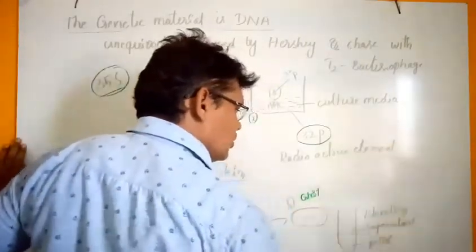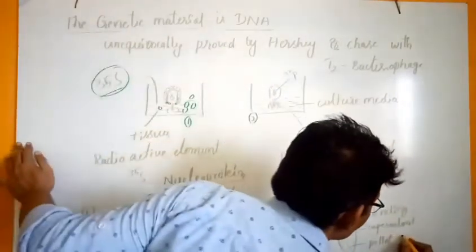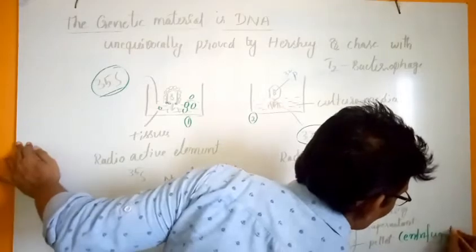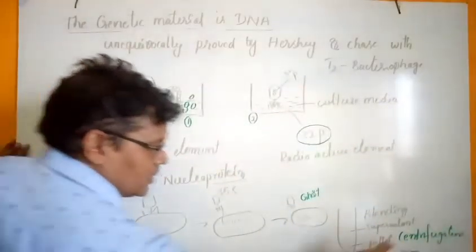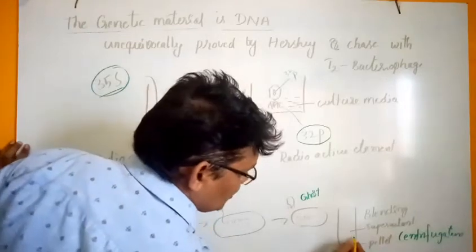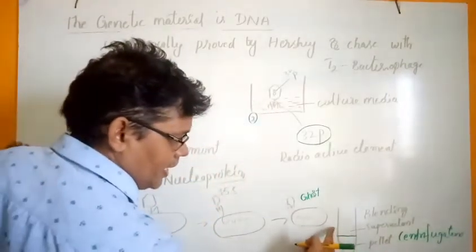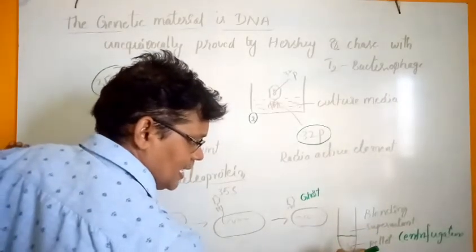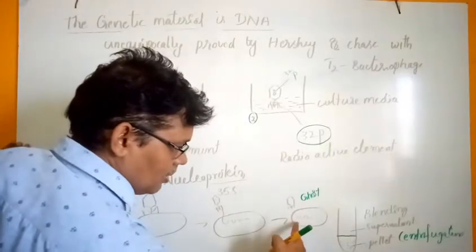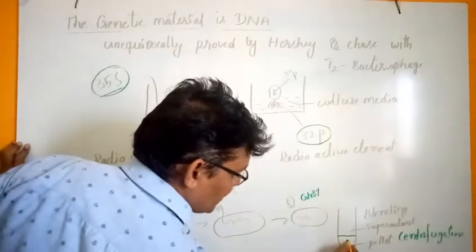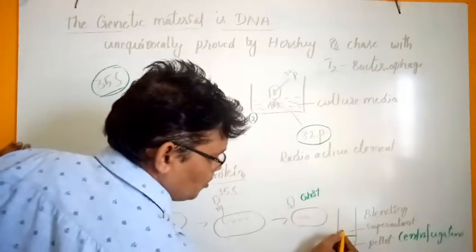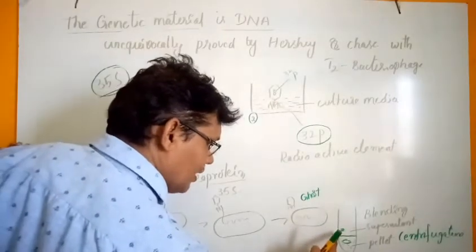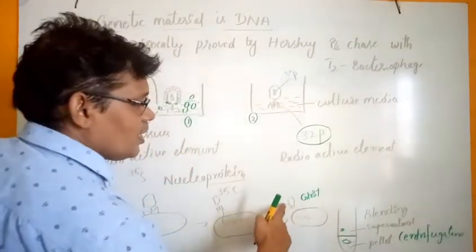Centrifugation forms two layers: the supernatant and the pellet. The supernatant contains the protein part, and the pellet contains the high molecular weight DNA. The viral particle protein coat is present in the supernatant, which contains the radioactive element.